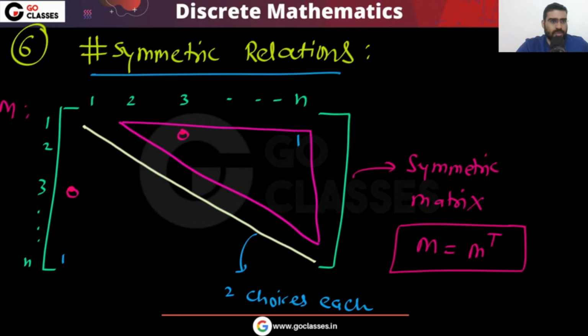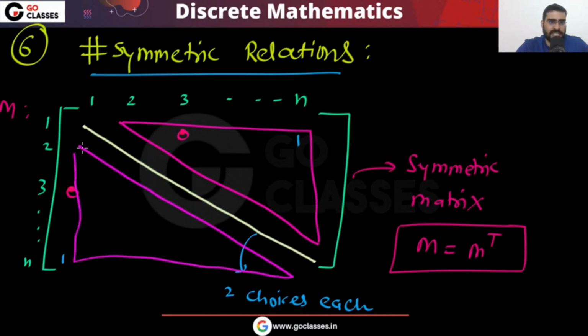So this triangle should be replicated here. They must be replicas, mirror images of each other. Whatever you have here, that same value you have here.